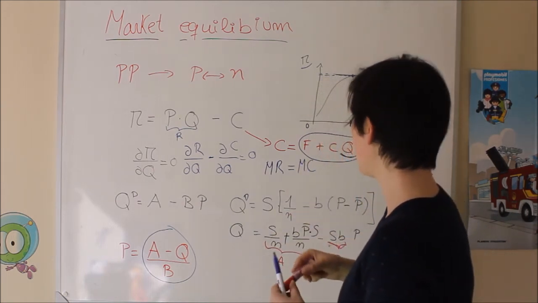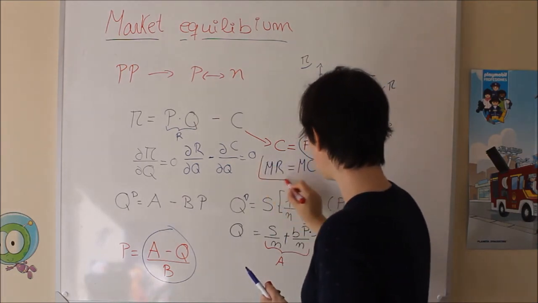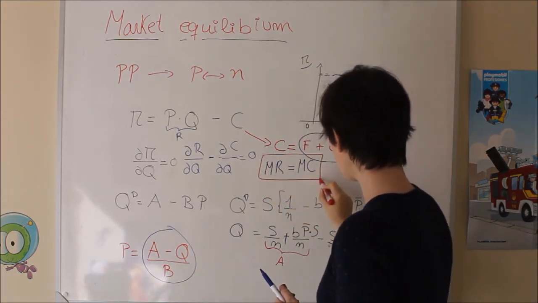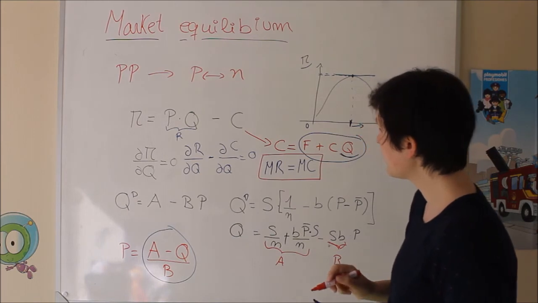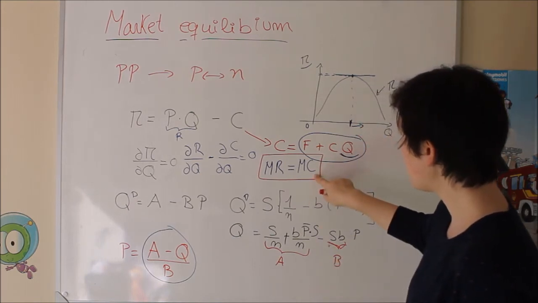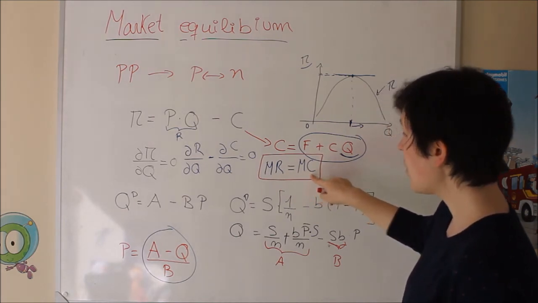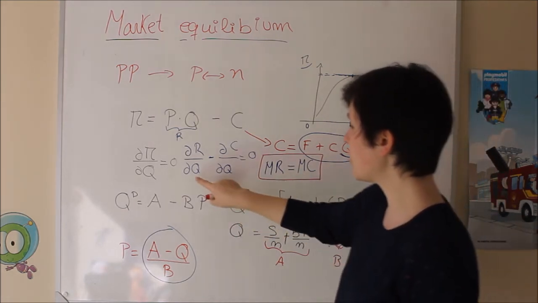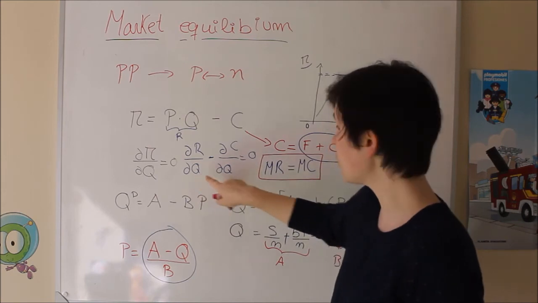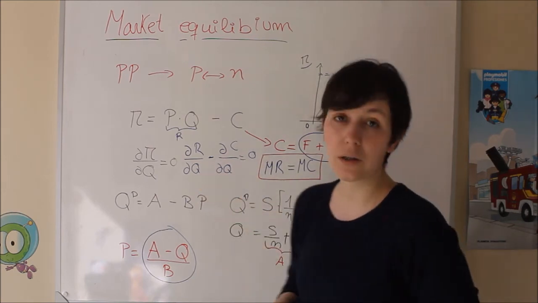So we know, and this is important, that the quantity of equilibrium is going to be the place in which marginal revenues equals marginal cost. But now we are going to do the whole thing. So we are going to do the marginal revenues, and also the marginal cost.